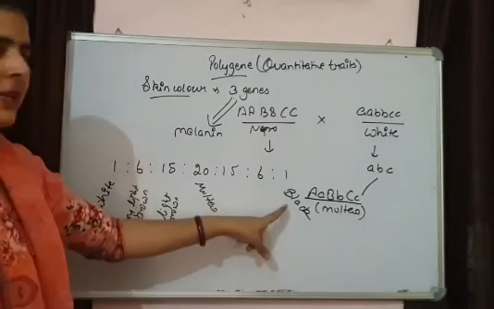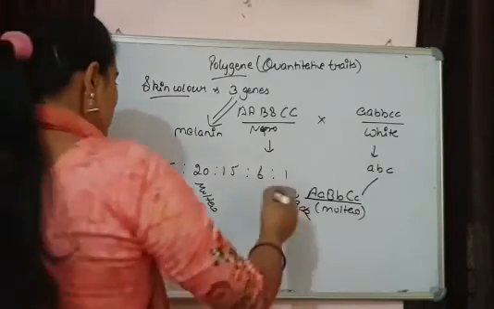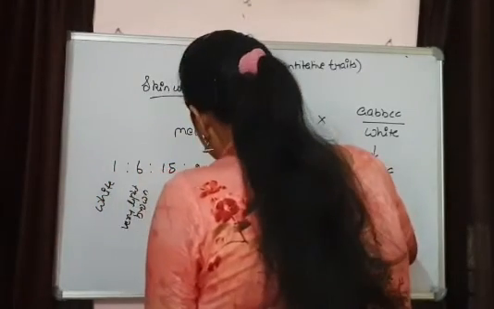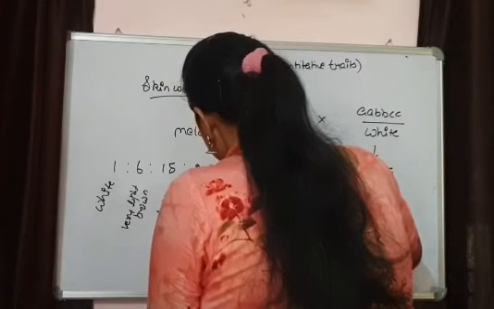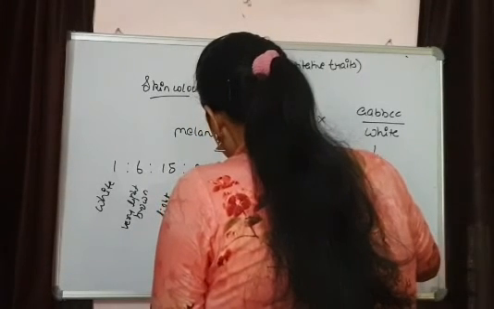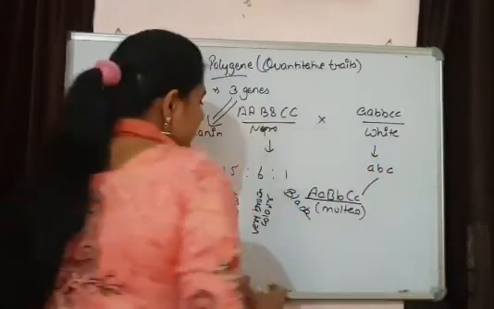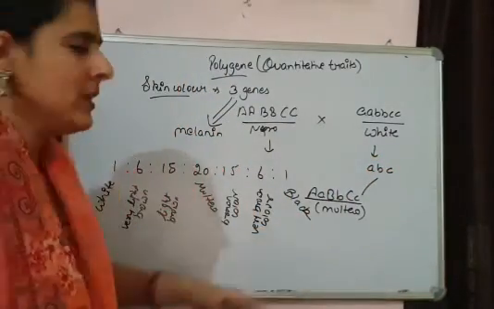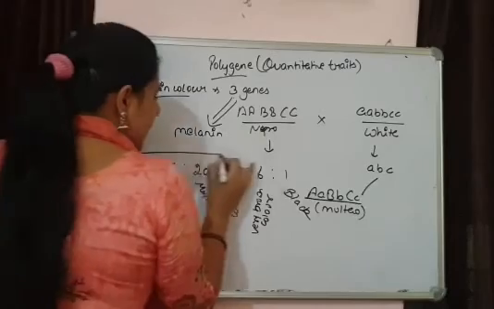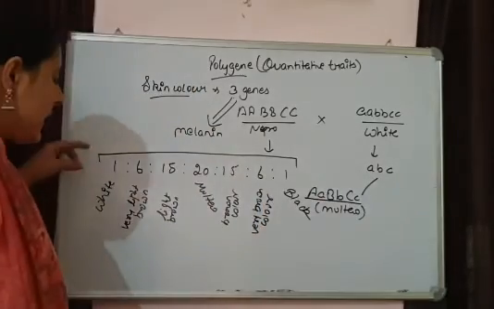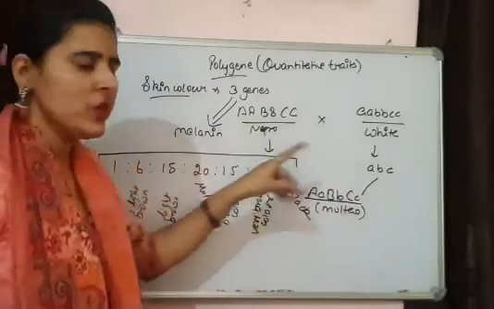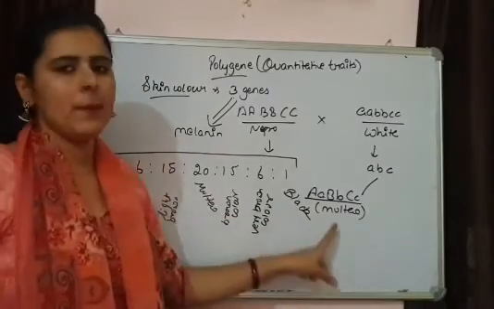Then again we move to brown color, and it is a very brown color, and finally the black color. So in the F2 progeny we are getting a range of skin colors moving from white to black.